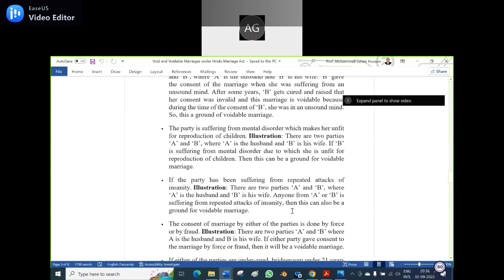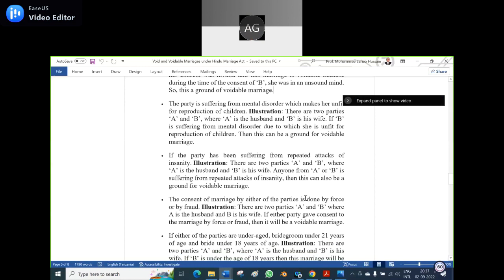Yes, sir. Good. The consent to marriage by either of the parties is given by force or by fraud. Illustration: there are two parties A and B where A is the husband, B is the wife. If either party gave consent to the marriage by force or fraud, both ways. In Telugu, showing the younger daughter and giving the elder daughter in marriage.